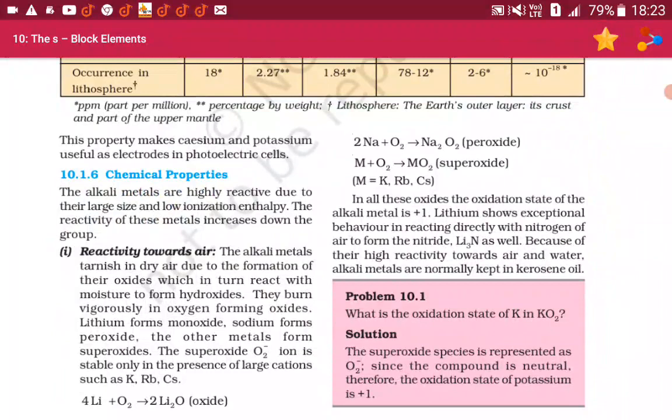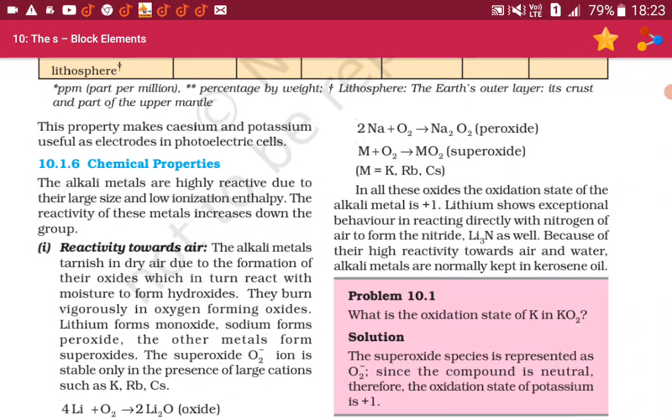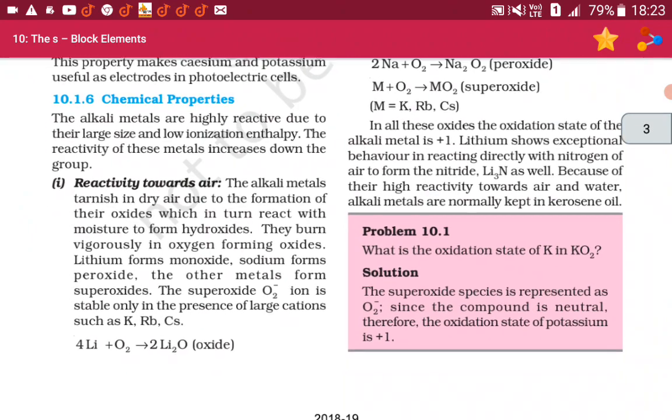In all these oxides, the oxidation state of the alkali metal is +1. Lithium shows exceptional behavior in reacting directly with nitrogen of air to form the nitride Li3N as well. Because of their high reactivity towards air and water, alkali metals are normally kept in kerosene oil.